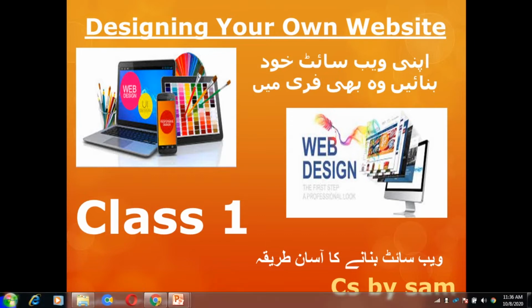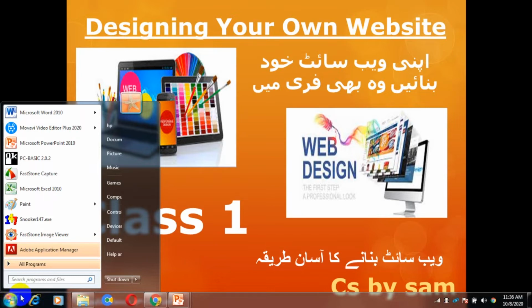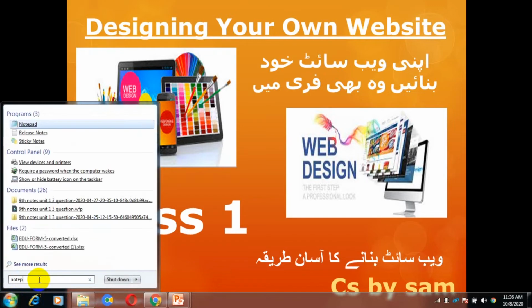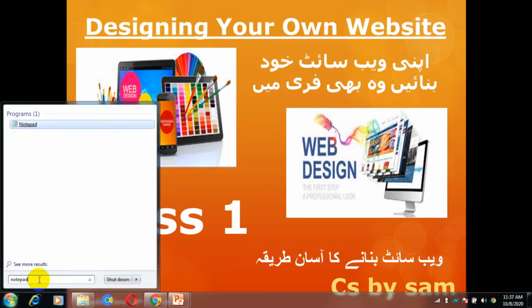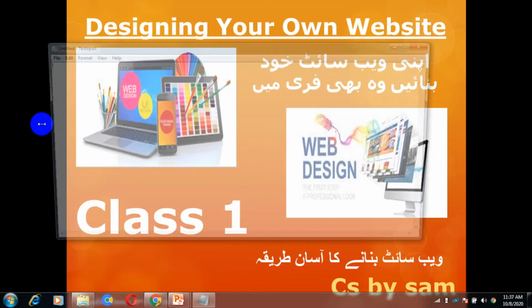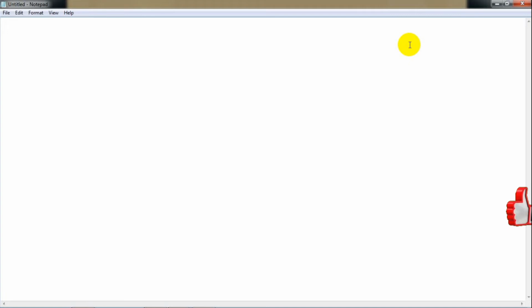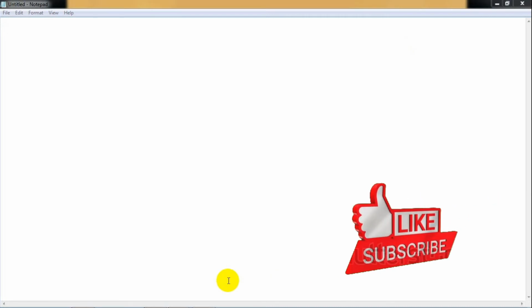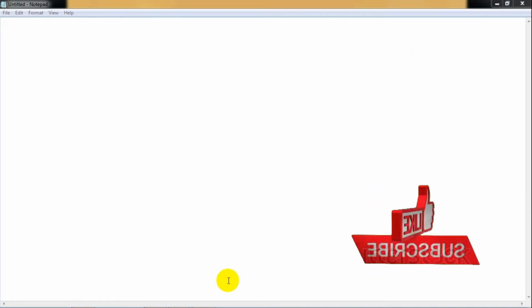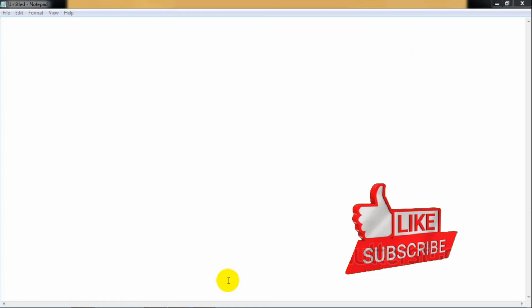To open Notepad, you must go to the Start section of your computer. If it does not exist there, you can write Notepad in the search bar, and Notepad appears here. I click here to open this. The look of Notepad is just like that. A blank page appears here. I will write here.